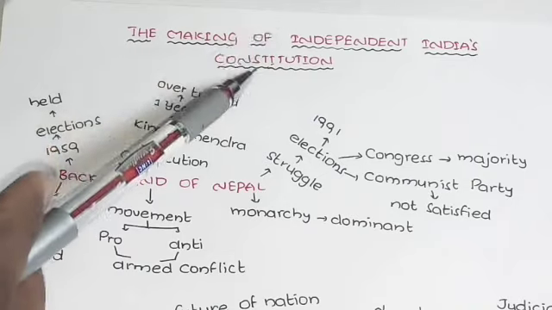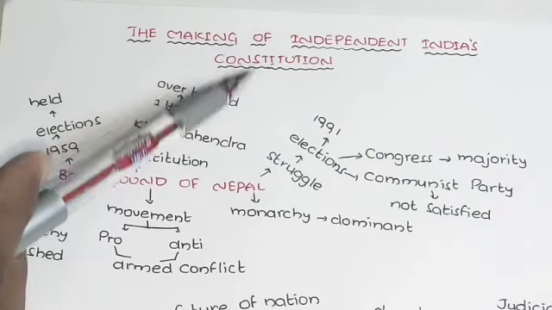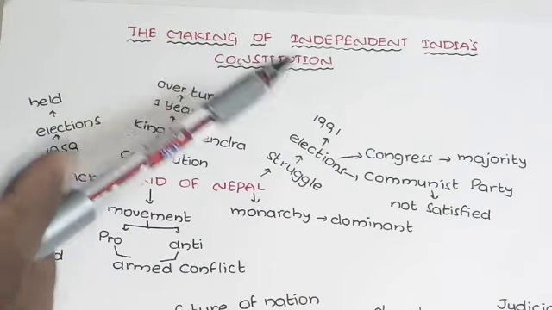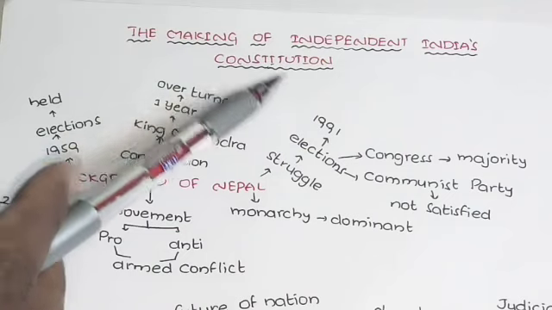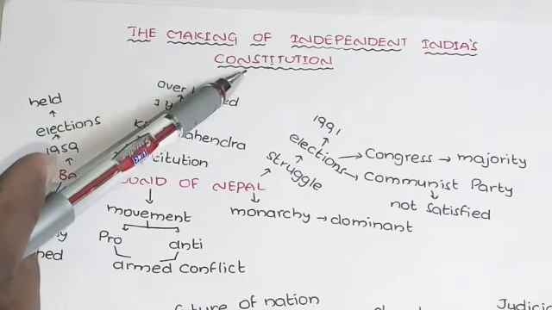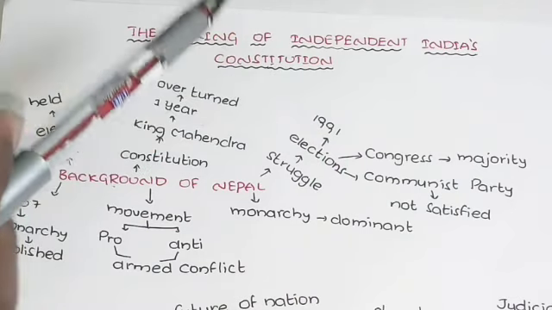Constitution is a book which has a set of rules and regulations. To function the government or to function the country, we need some rules and regulations. Those rules and regulations will be written in one book. That book is nothing but the constitution. So every country will have one constitution. Even our country also has a constitution.